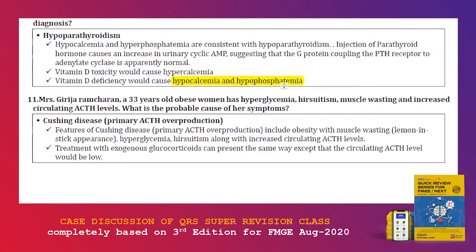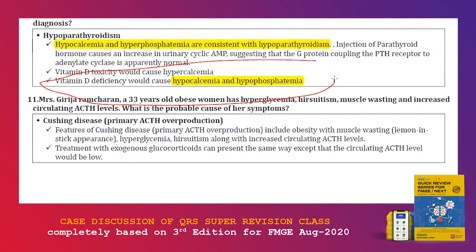These are the different MCQs that have been asked in this topic. So we have to remember hypocalcemia plus hyperphosphatemia means hypoparathyroid. Hypocalcemia plus hypophosphatemia means vitamin D deficiency. These are the two points I would like to stress. I repeat, hypocalcemia but hyperphosphatemia means hypoparathyroid. Hypocalcemia and hypophosphatemia means vitamin D deficiency.